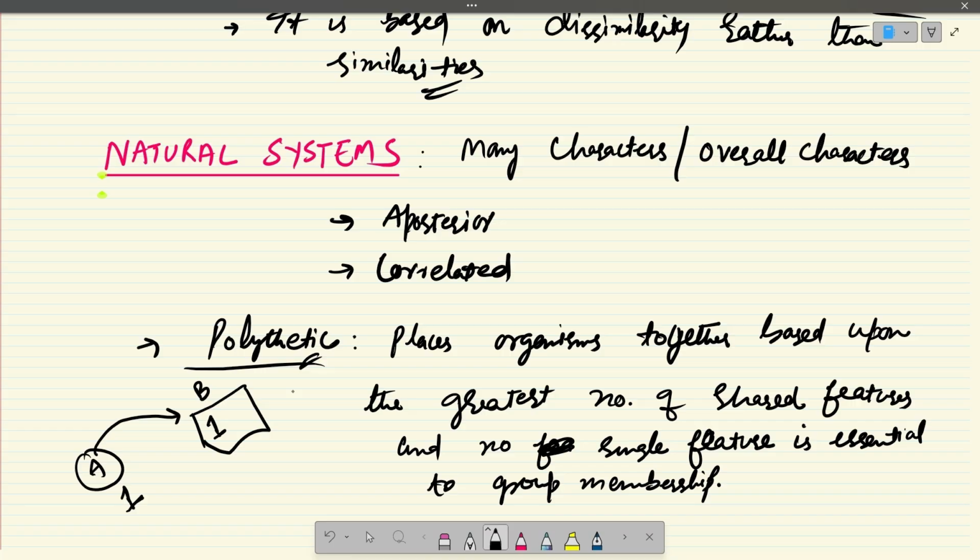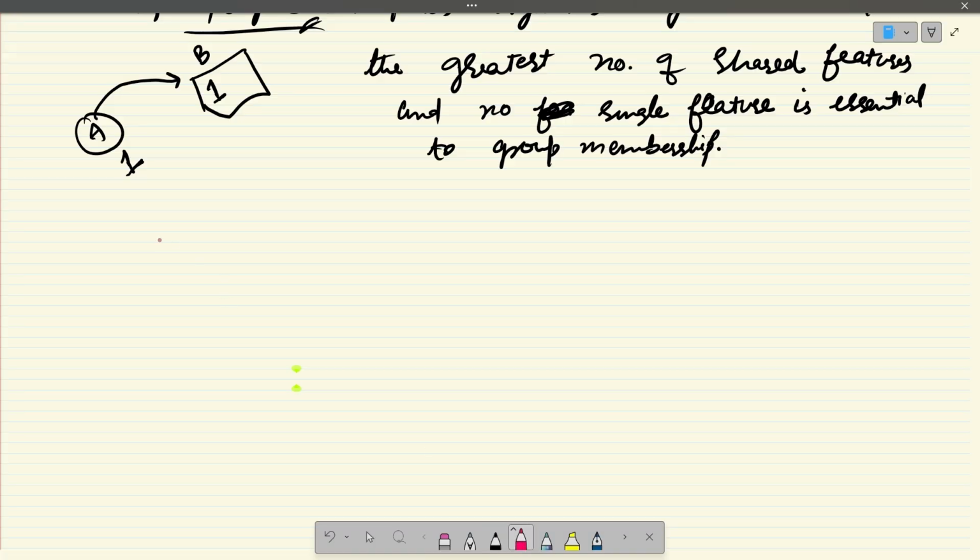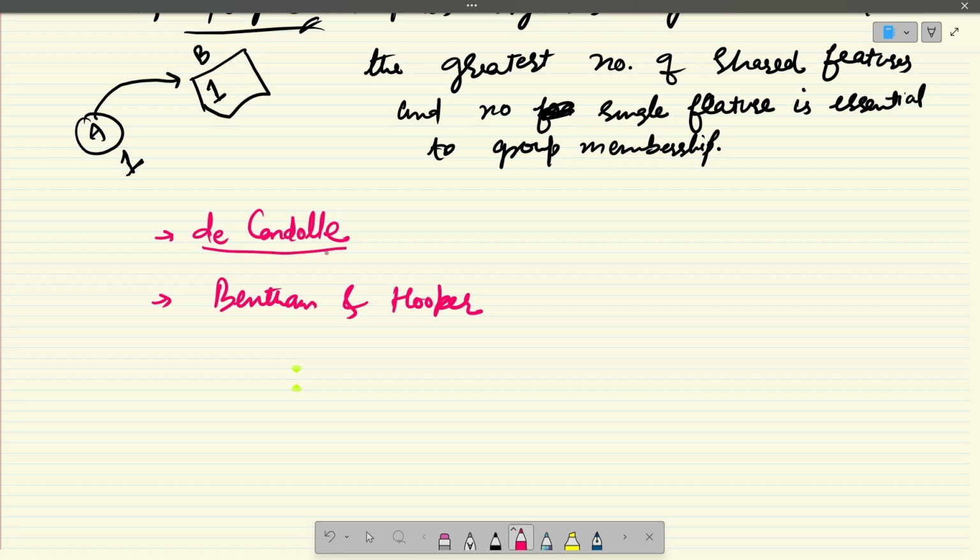There are two important natural systems. One is the Decondole system, and second is of Bentham and Hooker. If you remember, Decondole gave us the term taxonomy.